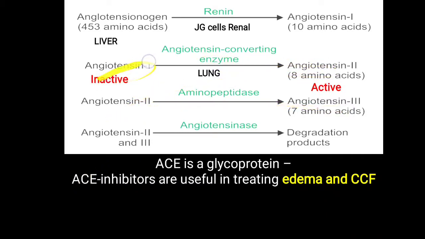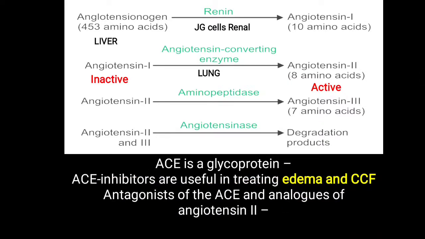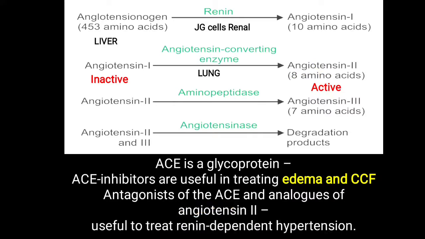So angiotensin 1 will be there, but it is in the inactive form. That is one of the importances in clinical practice. ACE inhibitors are useful in treating patients with edema and congestive cardiac failure. Same way, antagonists of the ACE work against the angiotensin converting enzyme. Same way, analogs of angiotensin 2, with competitive inhibition of angiotensin 2, are also useful to treat renin dependent hypertension. Suppose there is some condition where there is excessive secretion of renin.